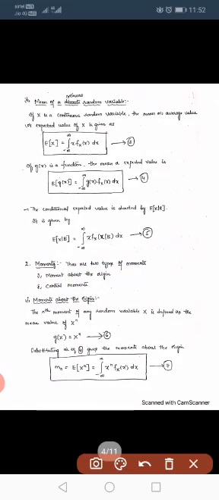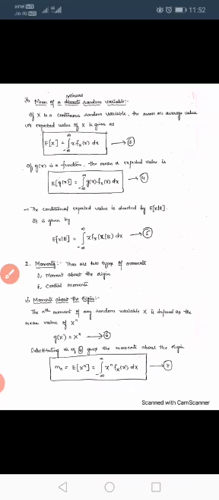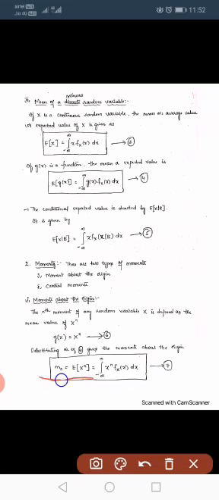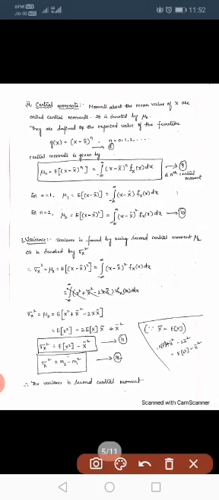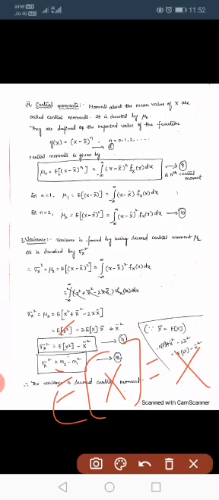So mn is given by expected value of x power n. If you substitute n equal to 1, you get expected value of x, that is integral minus infinity to infinity x into fx of x dx. That is, expected value of x is m1 and expected value of x square is m2. So here expected value of x square is m2 and expected value of x is x bar. We already know this.